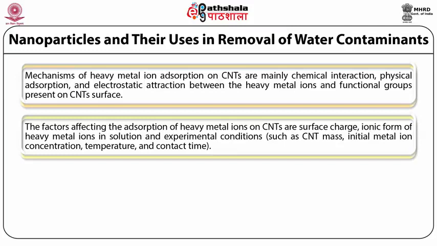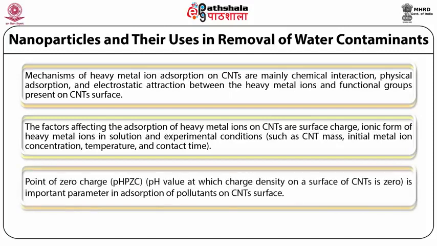Here is one important point, called the point of zero charge. It is very important in the adsorption of heavy metal on the surface of CNT because pH is the main parameter involved in the adsorption of heavy metal on the surface of CNT. Point of zero charge is the pH value at which the charge density on the surface of the carbon nanotube is zero, and it is an important parameter in the adsorption of pollutants on the carbon nanotube surface.